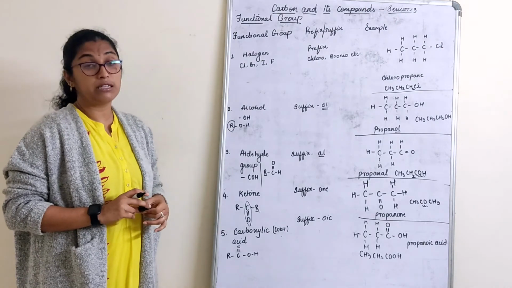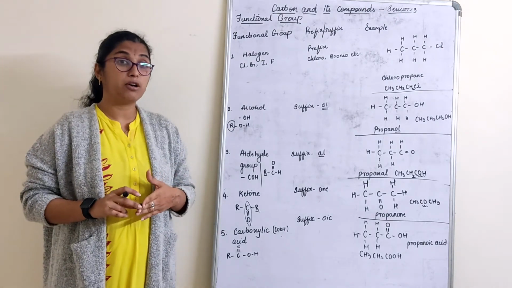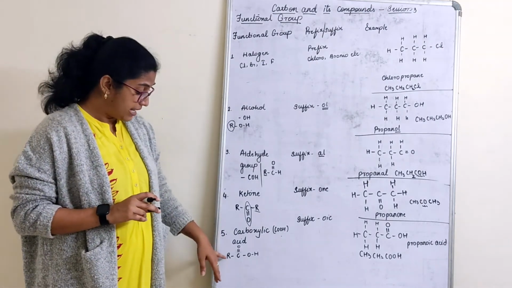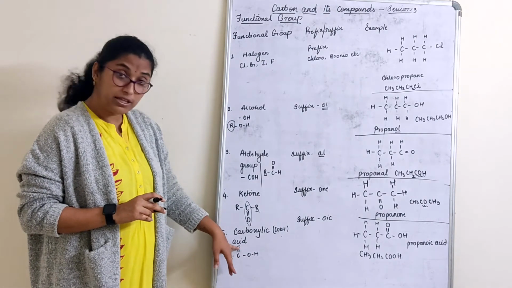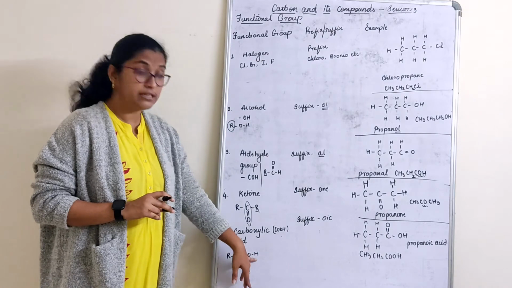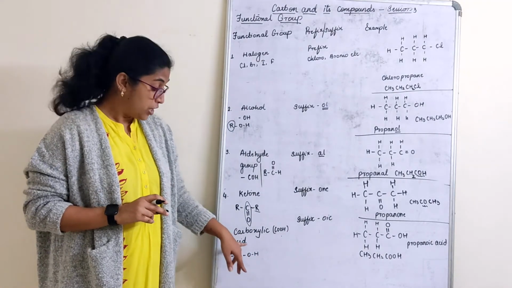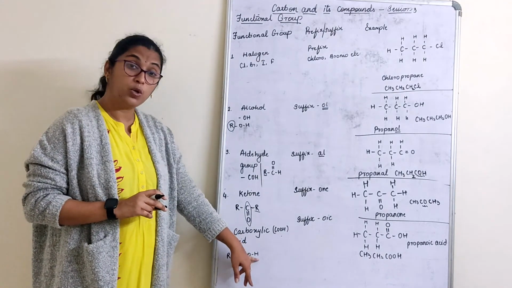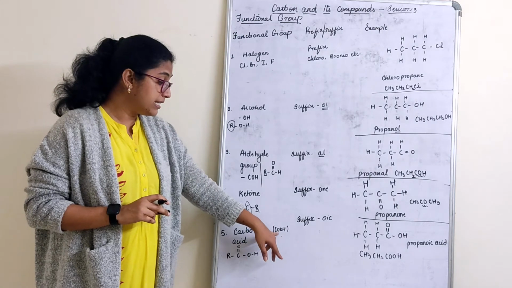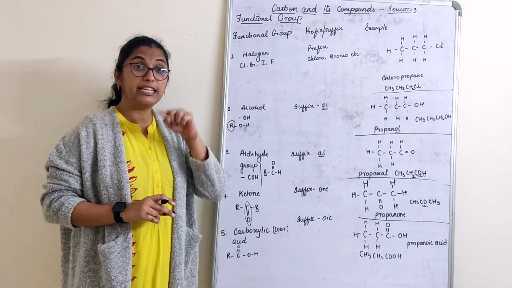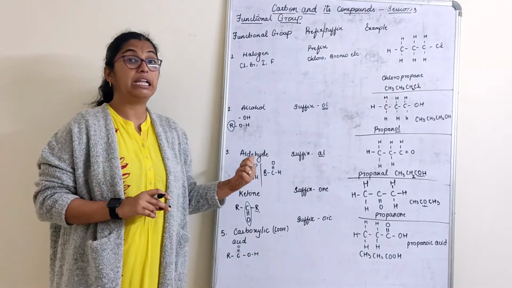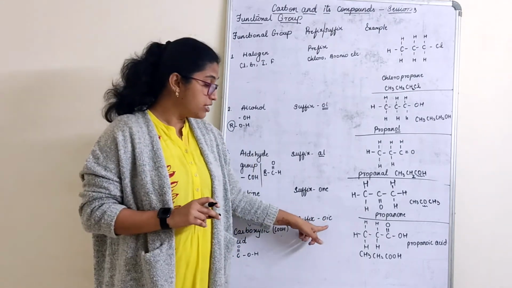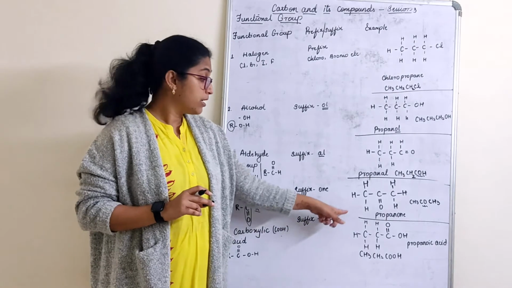Last, carboxylic group, or we call that a carboxylic acid. It is referred as R with a carbon attached with a double bond oxygen and a single bond with the alcohol group. So double bond O and single bond OH referred as COOH. COOH is a carboxylic group. COH is an aldehyde group.